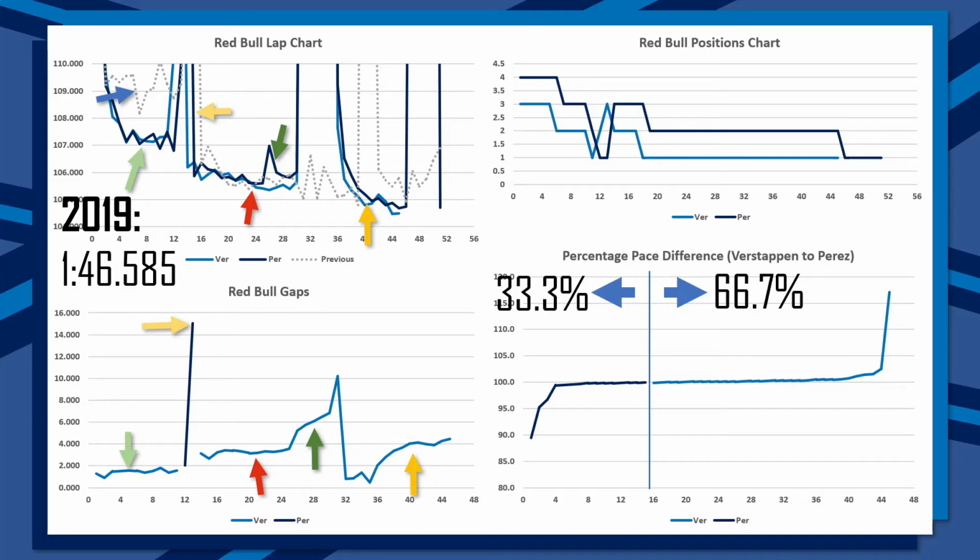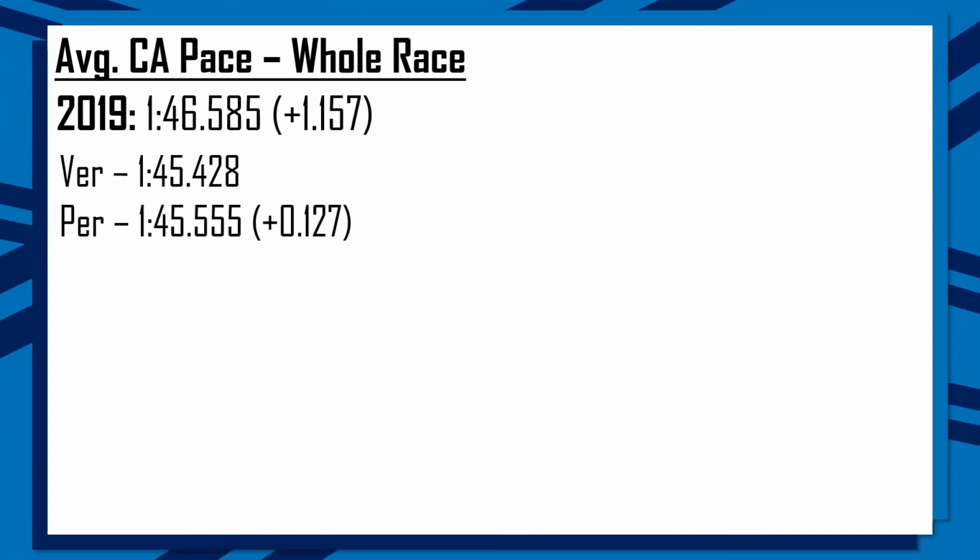Then breaking down the Red Bull pace, overall across the whole Grand Prix, there was a 1/10 deficit between the two drivers, and their 2019 pace was 1.1 seconds slower than their 2021 pace. So Mercedes were actually faster in 2019, whereas Red Bull was slower in 2019.